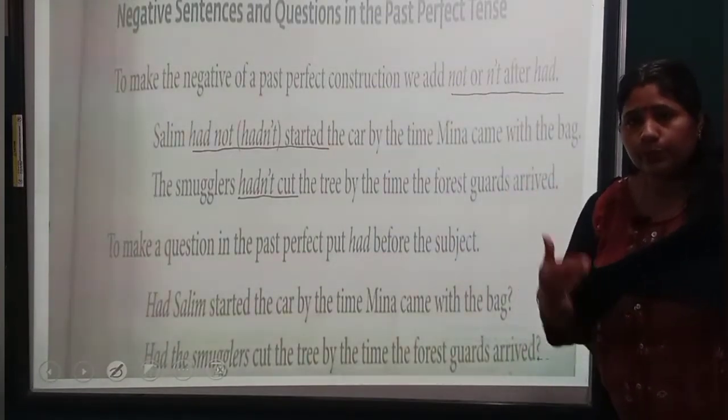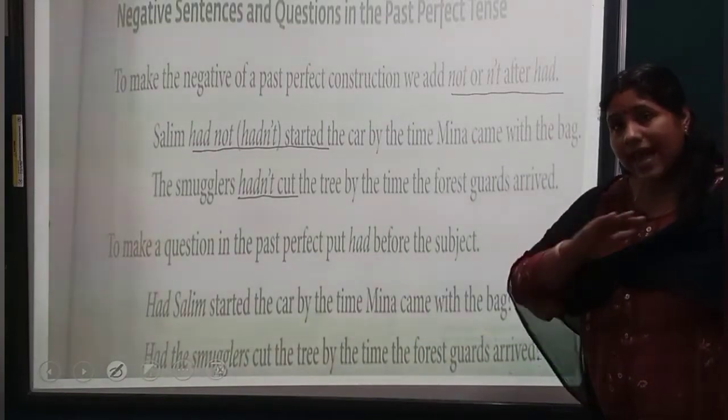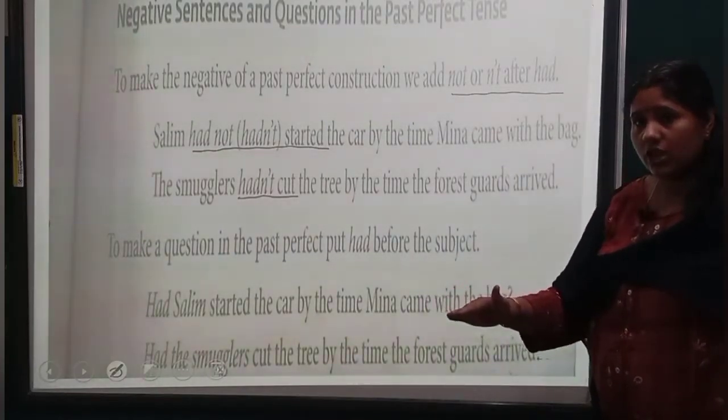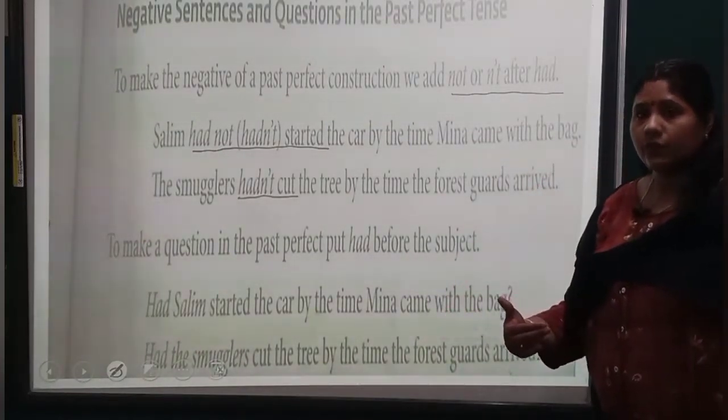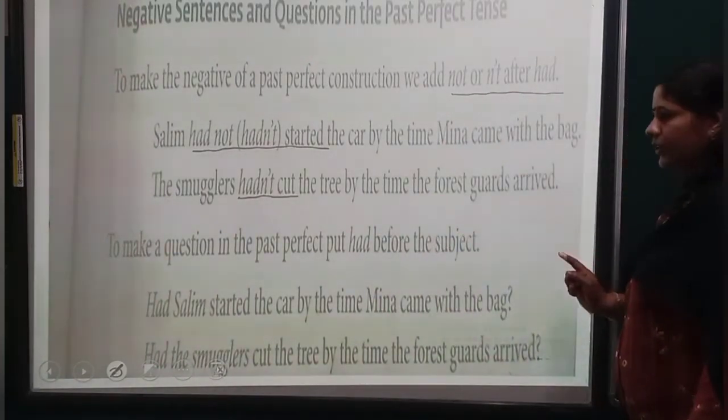Cut, put. Understood? These are irregular verbs. It remains as it is. No change from the base form till the V3 form. The tree by the time the forest guards arrived.